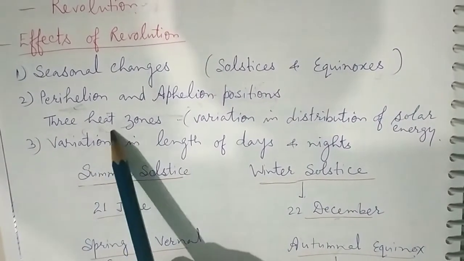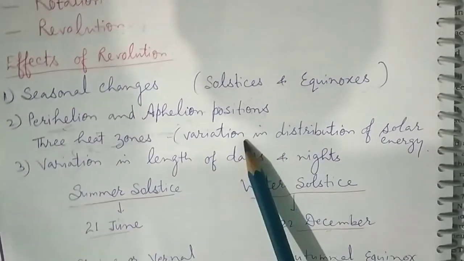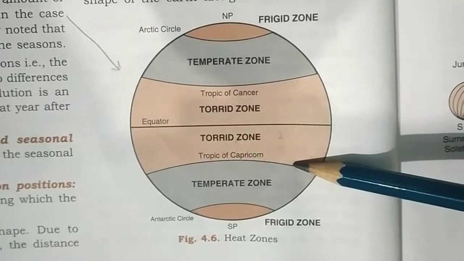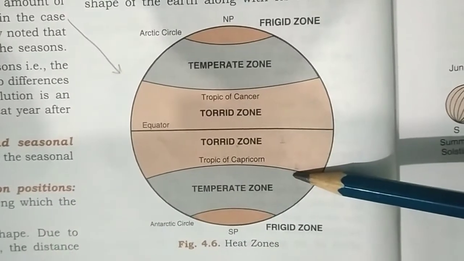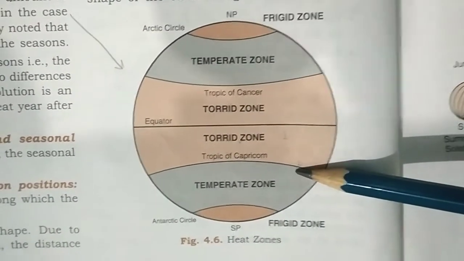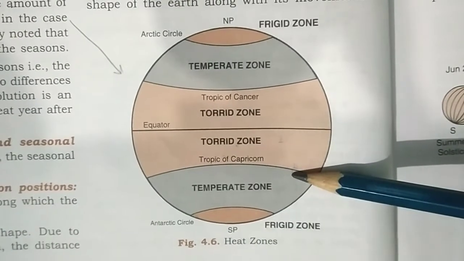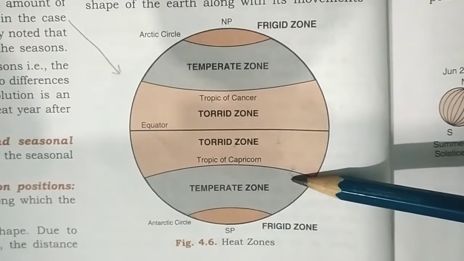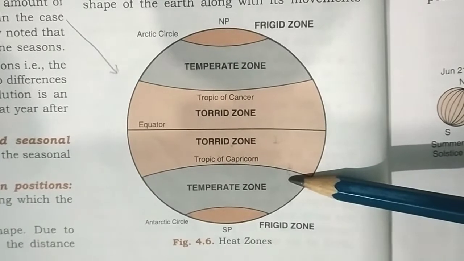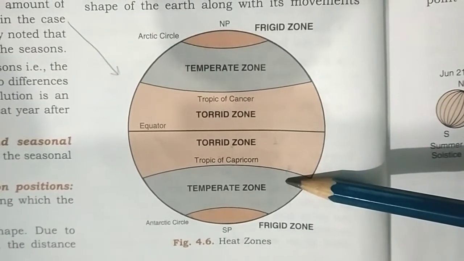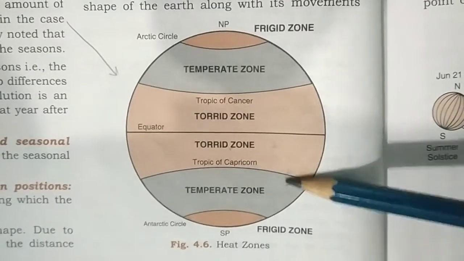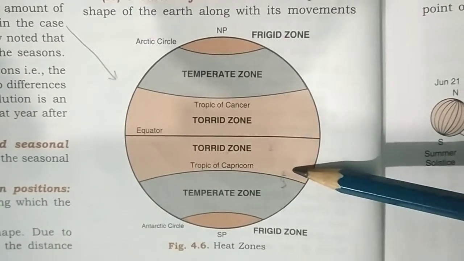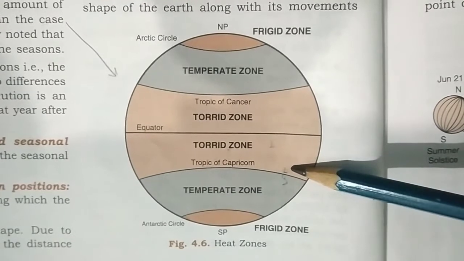Next is the creation of three heat zones, or we can say variation in the distribution of solar energy. The amount of heat that a place receives on Earth depends on the angle at which the sun rays reach it. The more vertical the sun rays, the hotter the place will be. This is because the heat in direct vertical rays is concentrated on a small area, whereas the same amount of heat is spread over a large area.